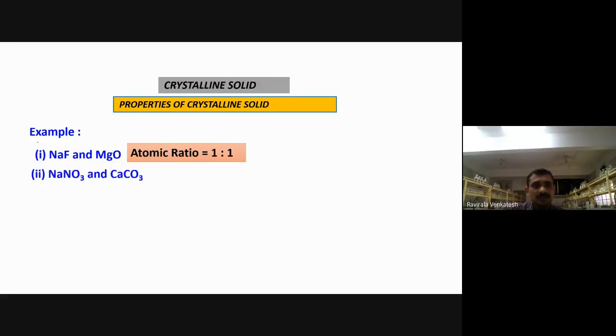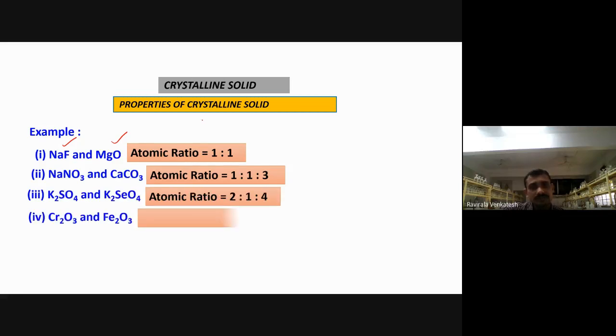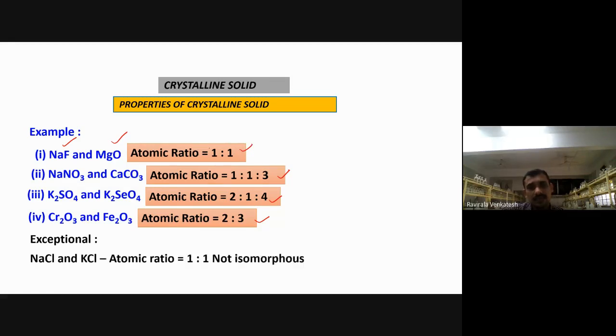Now we have taken examples of crystalline solids: sodium fluoride, magnesium oxide. All these are examples. Sodium fluoride, sodium nitrate, potassium sulfate, potassium selenate, chromium oxide, ferric oxide, isn't it? The ratios are also given: 2:3 ratio, 2:1:4, 1:1:3. The exception is there: NaCl and KCl, they are not isomorphous. You observe here, are they the same or different? Tell me, Vinayak, or anybody. Are they the same or different? Tell me.